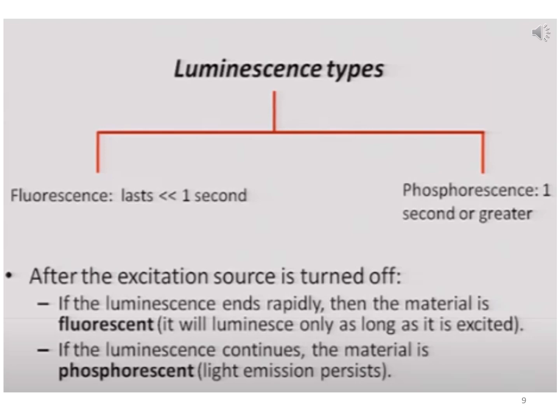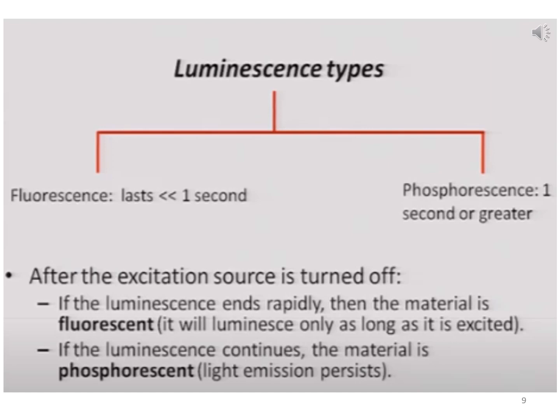If you shine blue light, then you would not get blue; if it is fluorescence or phosphorescence, then you will get red. That means a lower energy light will be emitted in luminescence.